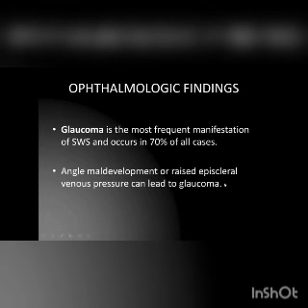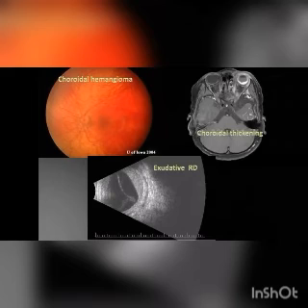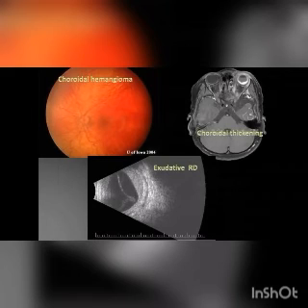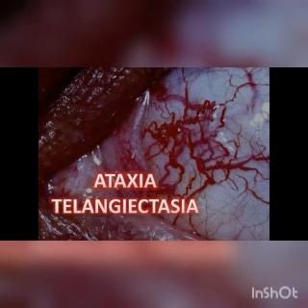Angle maldevelopment or raised episcleral pressure leads to glaucoma. Choroidal hemangioma is usually ipsilateral, on the side where the nevus occurs. Choroidal hemangiomas can lead to retinal detachment. Coming to the management, it is mostly medical management of status epilepticus and glaucoma. If any choroidal hemangiomas are present, they should be treated with low-dose standard radiotherapy or proton beam radiotherapy.